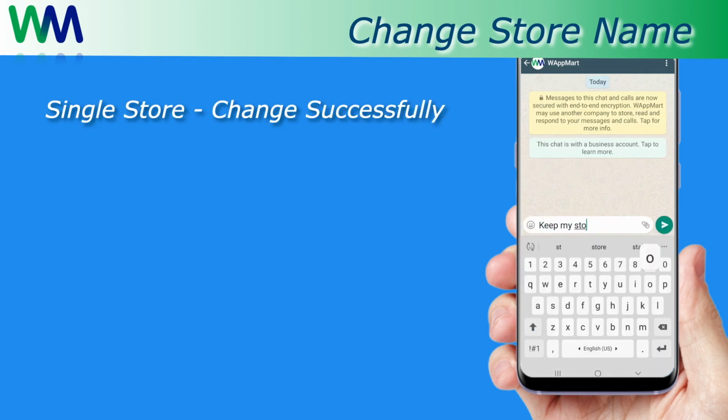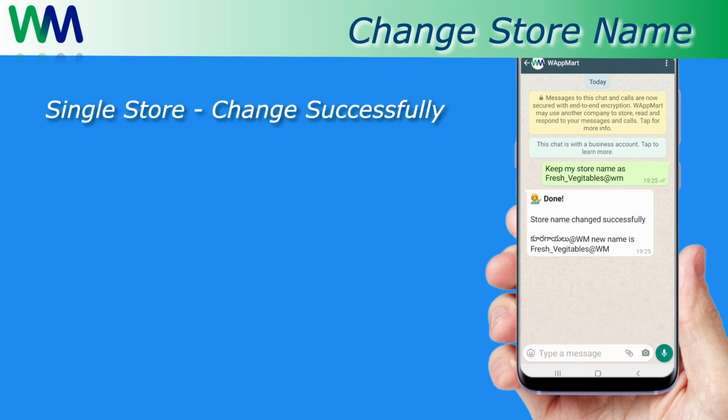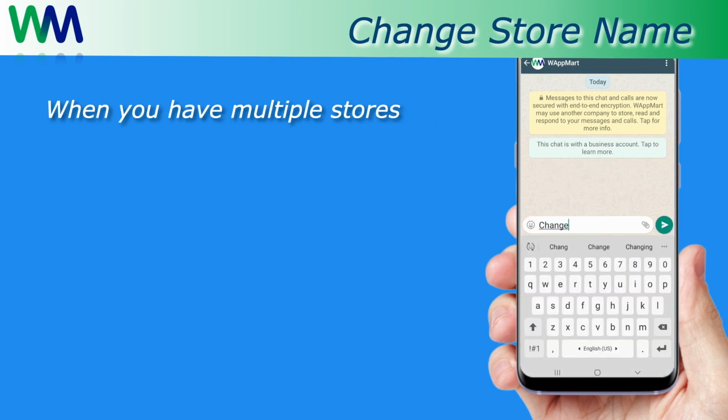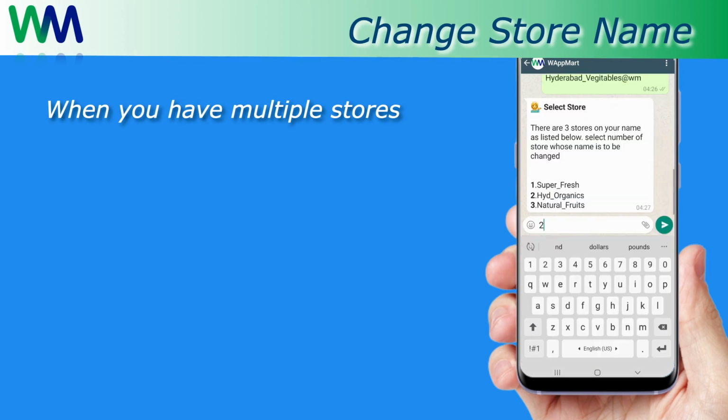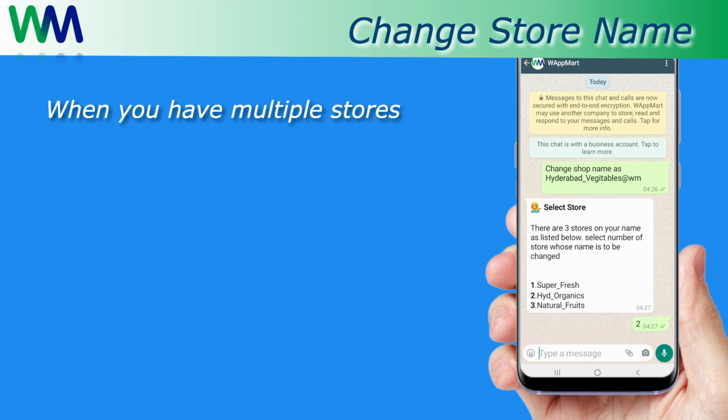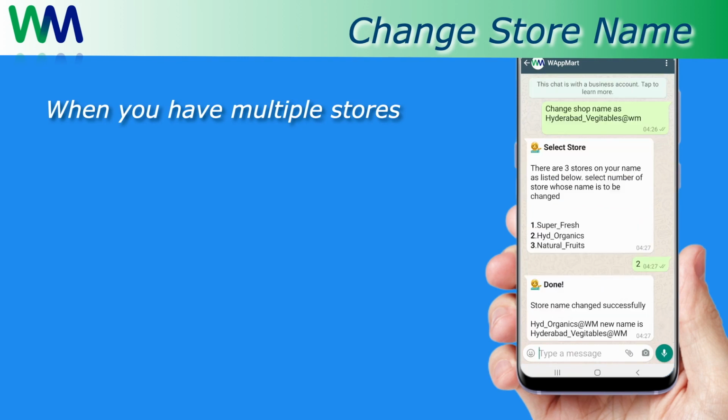When there is a store available whose WApp ID is to be changed and no other errors are encountered, a successful change of name will take place and the same will be notified. In the event a person has more than one store associated with his number, then he needs to select the store for which he wants to change the WApp ID. For the purpose of selecting the store, all stores will be listed from which one store is to be selected for changing the WApp ID.